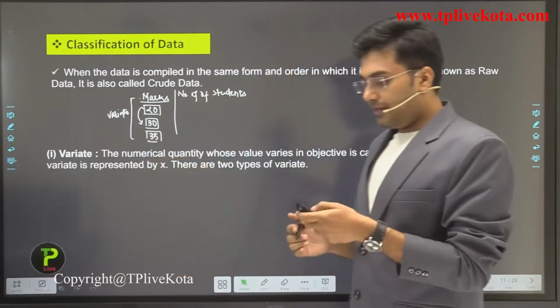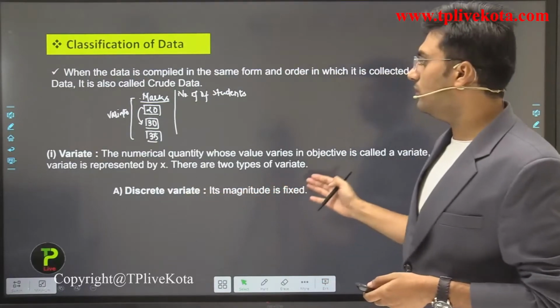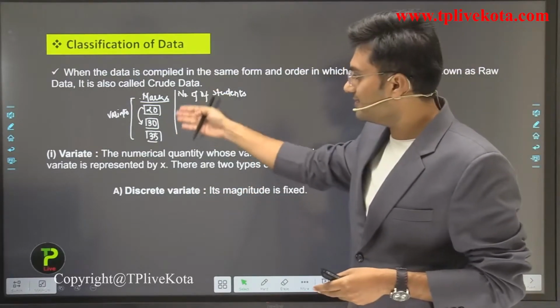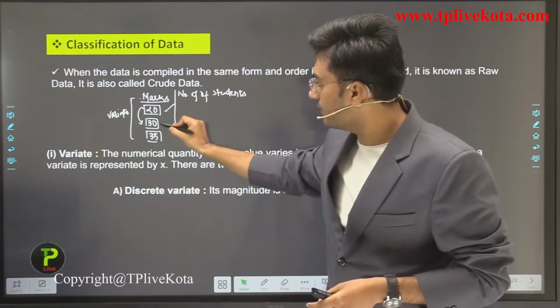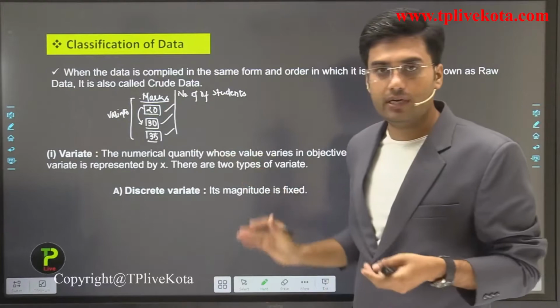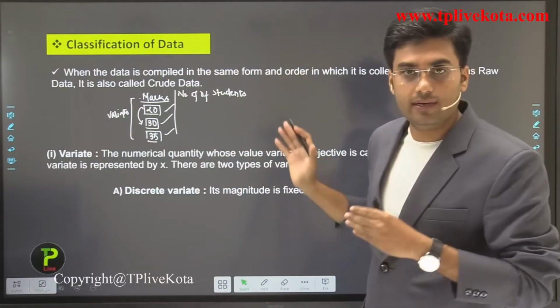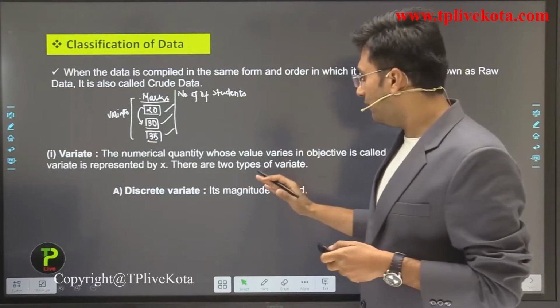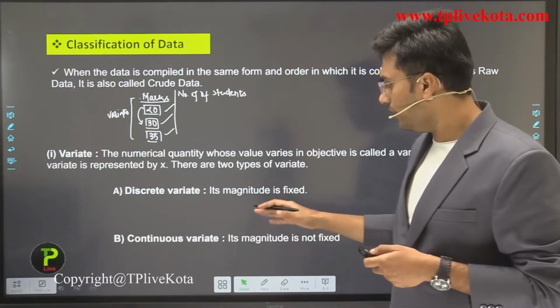The types of variates are, the first is discrete variate. Its magnitude is fixed. Here this is the example of discrete variate because its value is fixed. It is 20, 30 and 35. So this is the example of discrete variate. Clear?